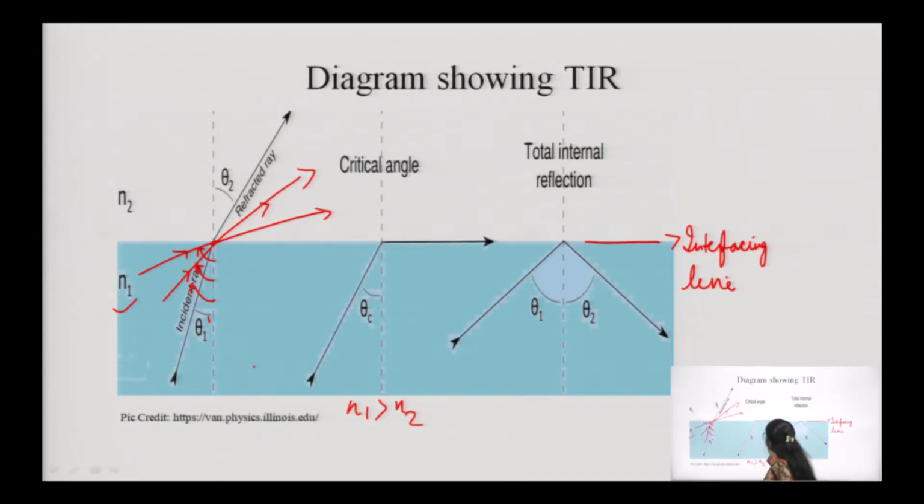Now, if we keep on increasing the angle, at one condition this refracted line aligns with the interfacing line. This line is our refracted ray, and this is the incident one.